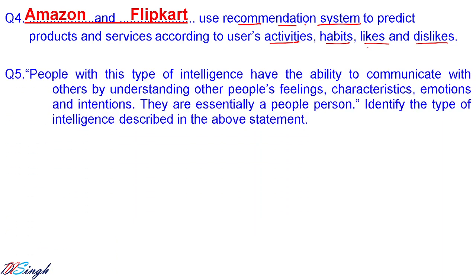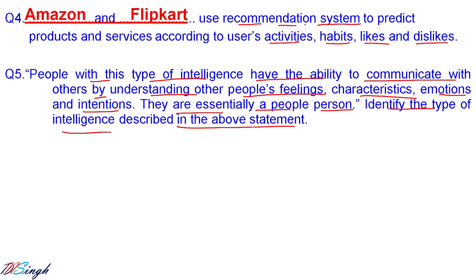Let us go for question number 5. People with this type of intelligence have the ability to communicate with others by understanding the other's feelings, characteristics, emotions and intentions. They are essentially people's persons. Identify the type of intelligence described in the above statement.